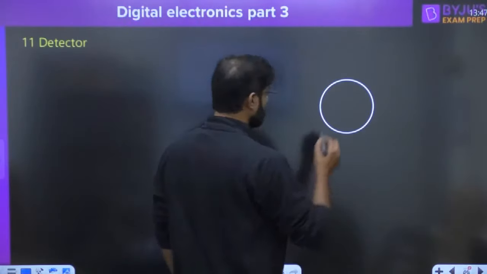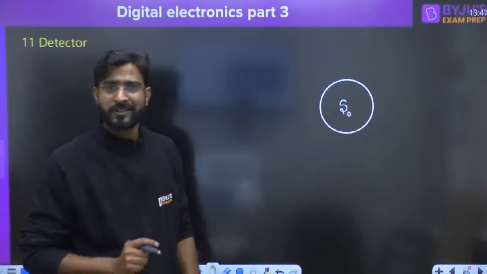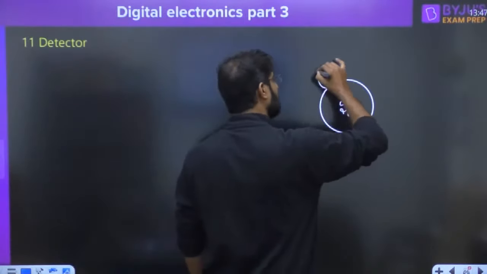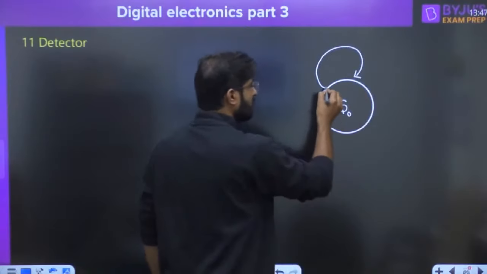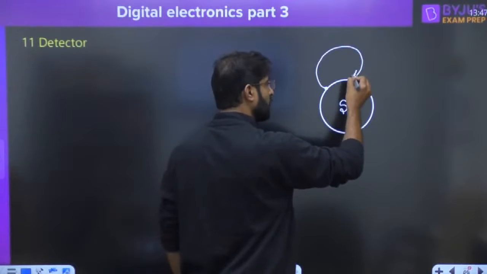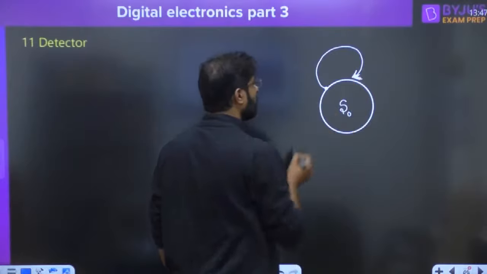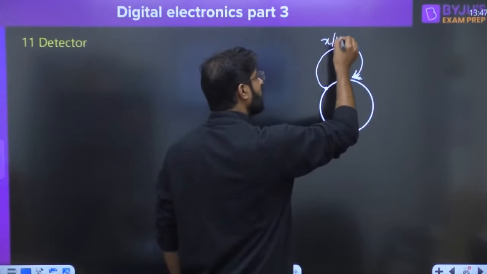The name of the state we can write here only. S0 is just the name of the state. This is the present state, and the tell will give you the previous state. Now what should be the next state? That will be represented by the head only. And input and output we can write here.